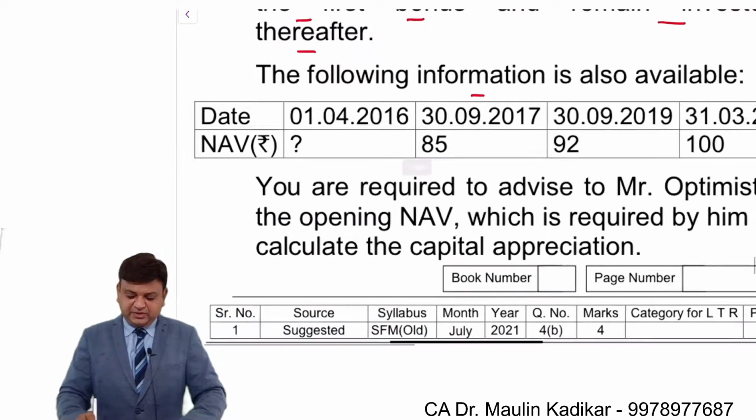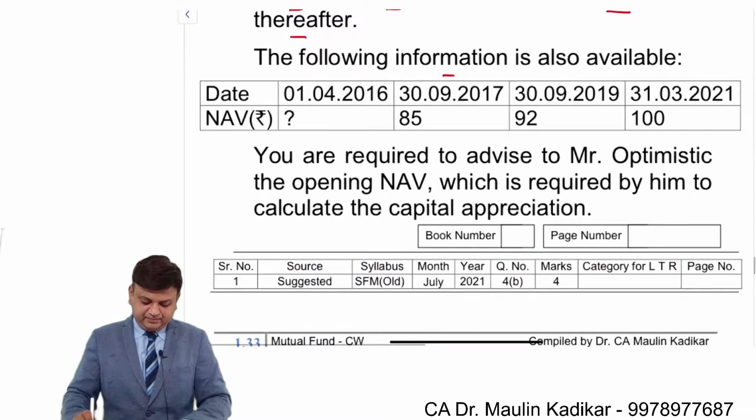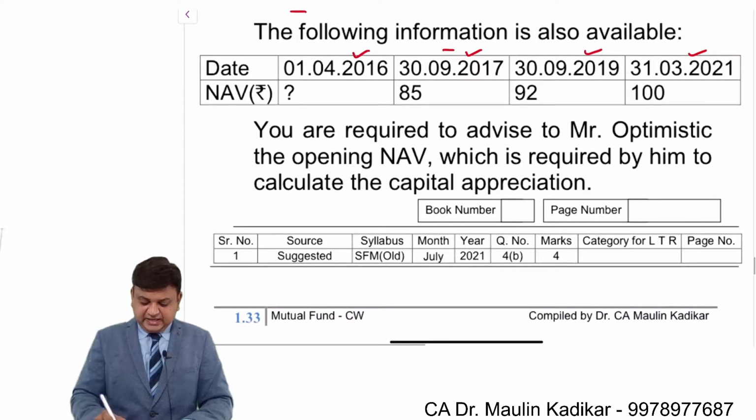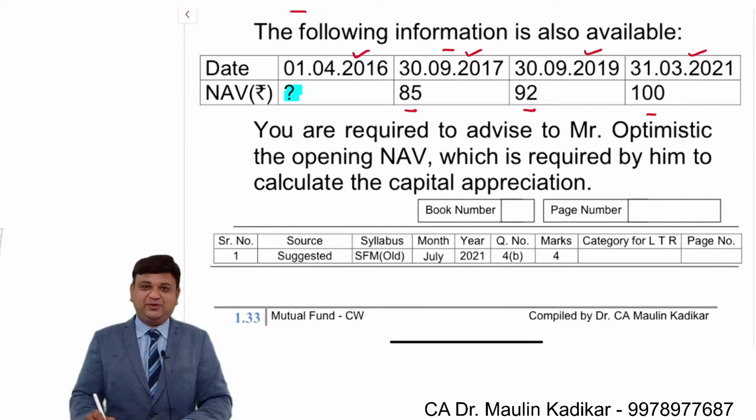The following information is also available: on 1st of April 2016, 30th of September 2017, 30th of September 2019 and 31st of March 2020, NAVs have been provided to us for these dates, and for this date the NAV is not given to us in the question.